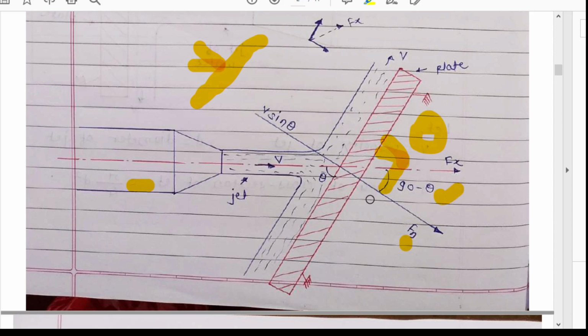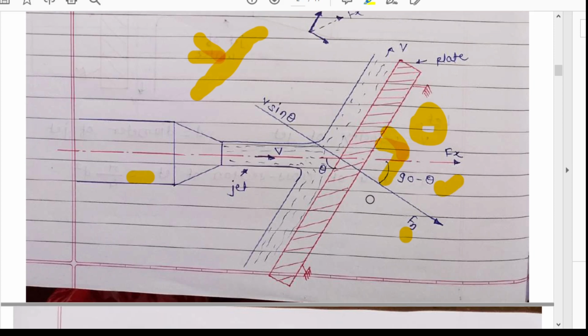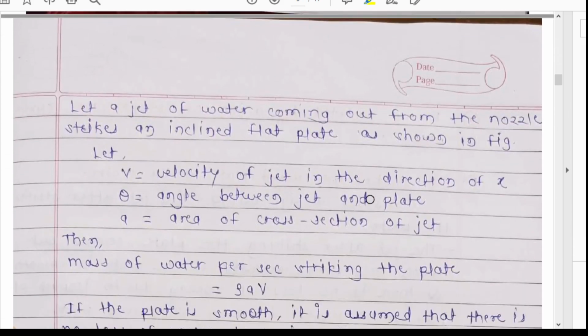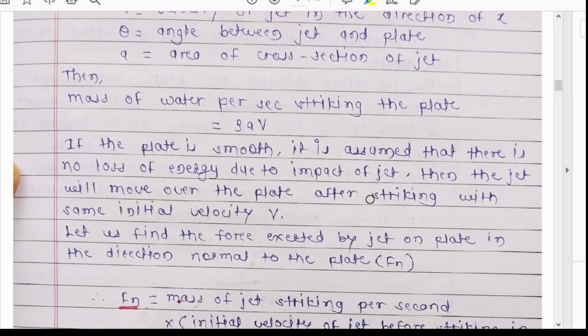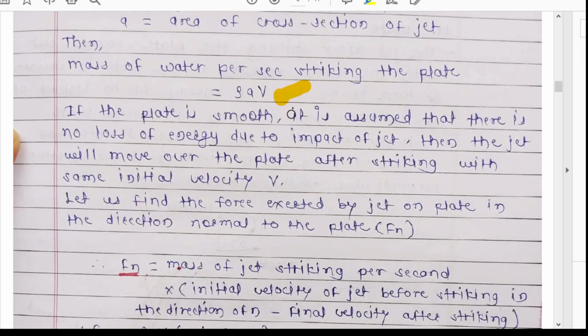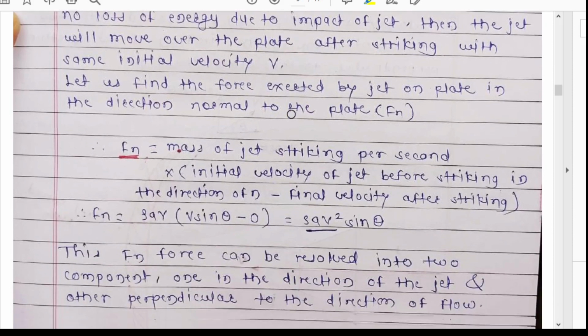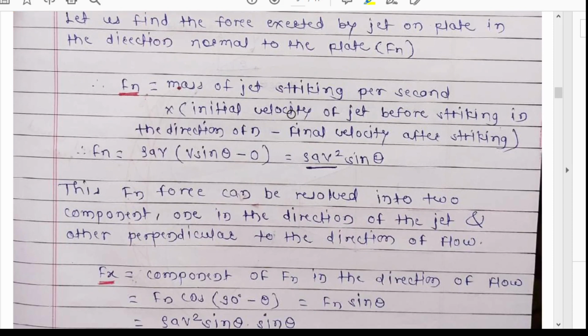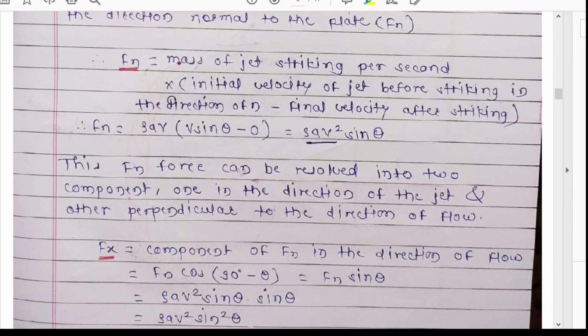Now the Fn, we are going to find out first Fn. This I have explained already, this you already know. Mass of water per second striking the plate will be rho Q, rho Q means rho A V. Now the plate is smooth, so there is no loss of energy. Now Fn will be mass of jet striking per second into initial velocity minus final velocity, that is your impulse momentum equation.